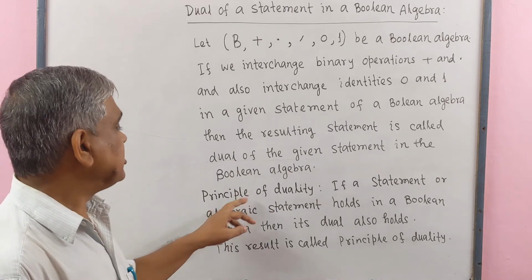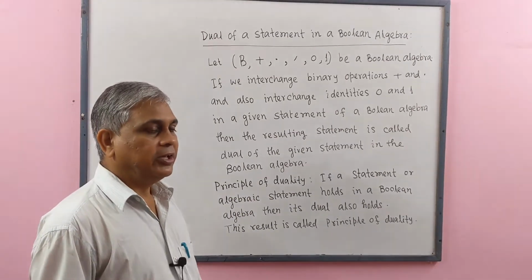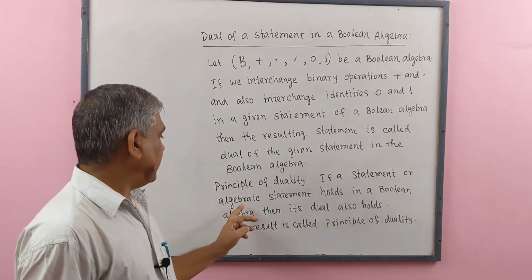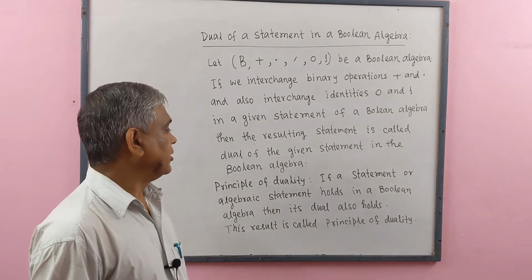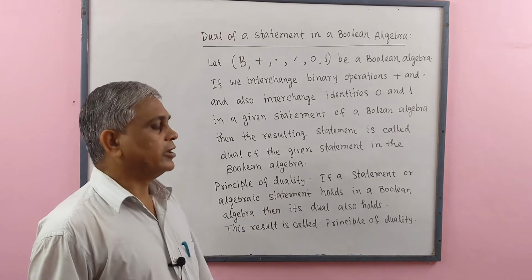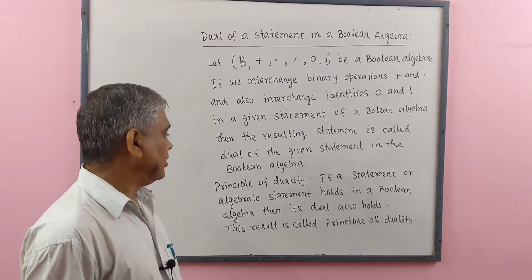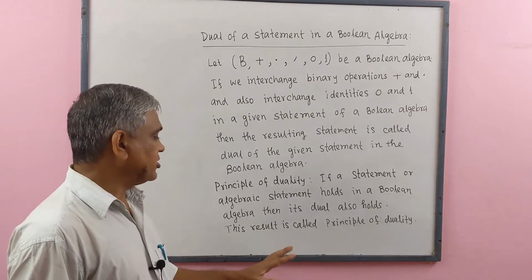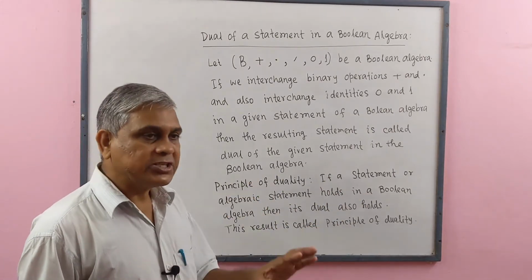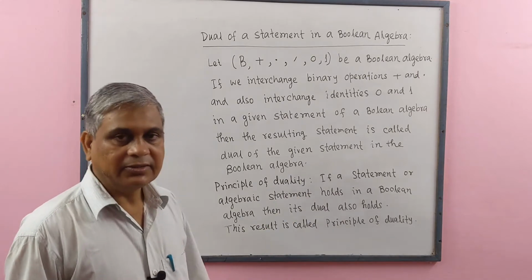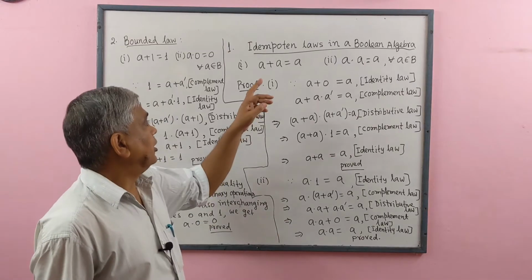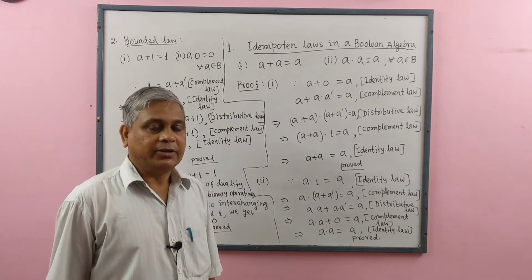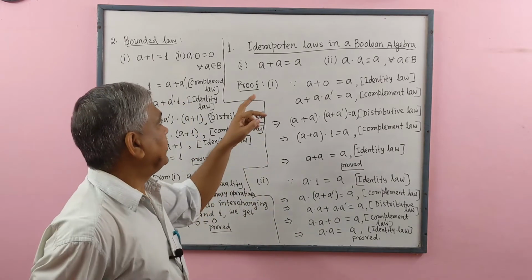Now we define principle of duality. If an algebraic statement holds in a Boolean algebra, then its dual also holds. This result is called principle of duality. Now we prove some laws in Boolean algebra. Number 1, idempotent law.